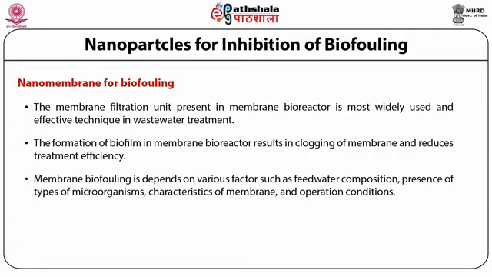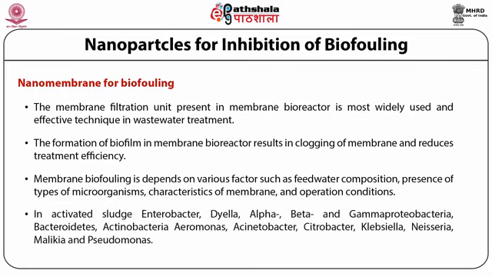Now, the types of bacteria that mainly grow in the membrane bioreactor or during membrane filtration are Enterobacter, alpha, beta and gamma proteobacteria, Bacteroidetes, Actinobacteria, Aeromonas, Acinetobacter, Citrobacter, and also Pseudomonas. These are some common examples of bacteria that mainly grow in the activated sludge during the membrane bioreactor and in the membrane filtration unit.